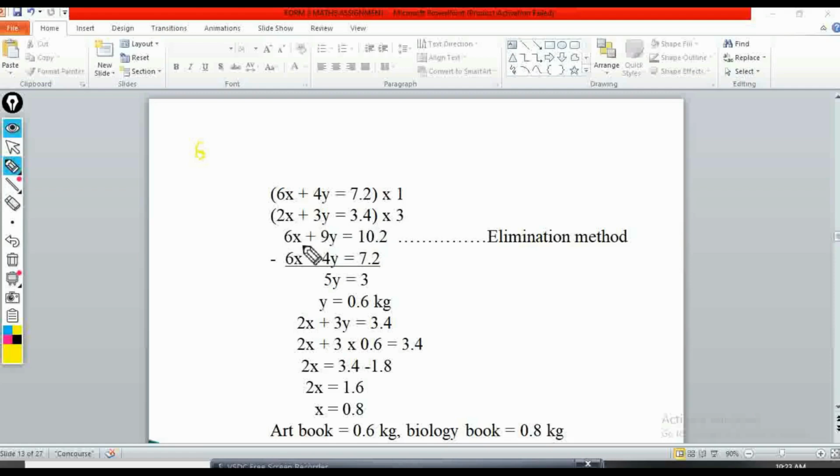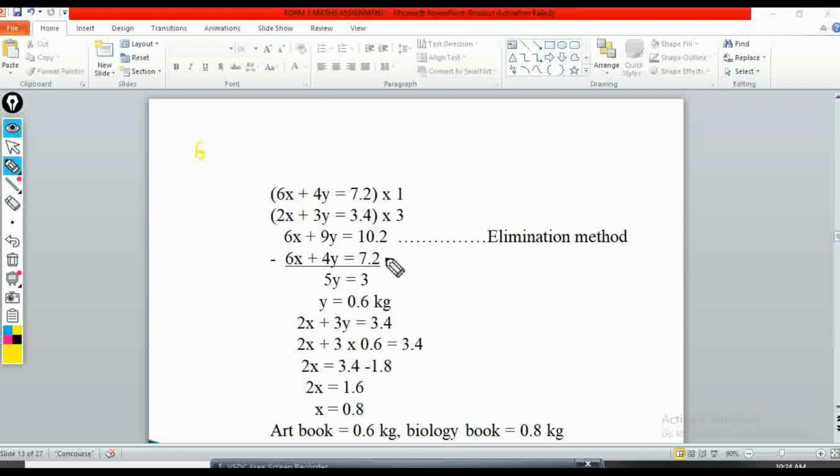3 times 2 is 6x. 3 times 3 is 9y. 3 times 3.4 is 10.2. So I've just interchanged them. Then the upper one comes down here so that I can have 1 times 6 is 6x, 1 times 4y is 4y, 1 times 7.2 is 7.2.